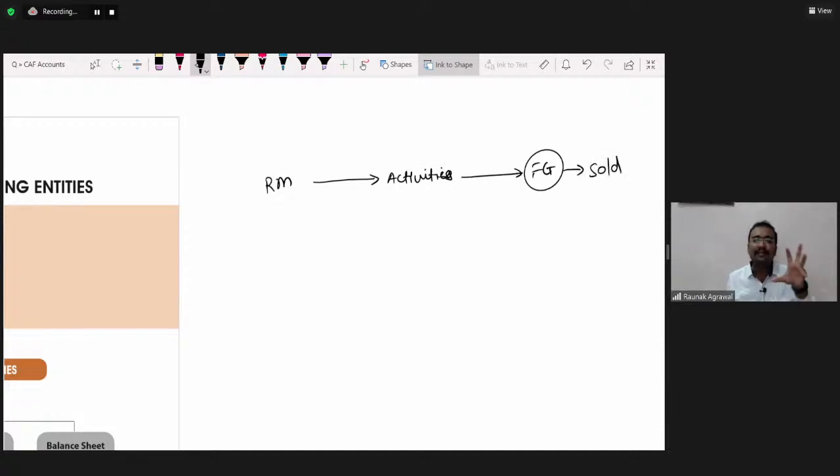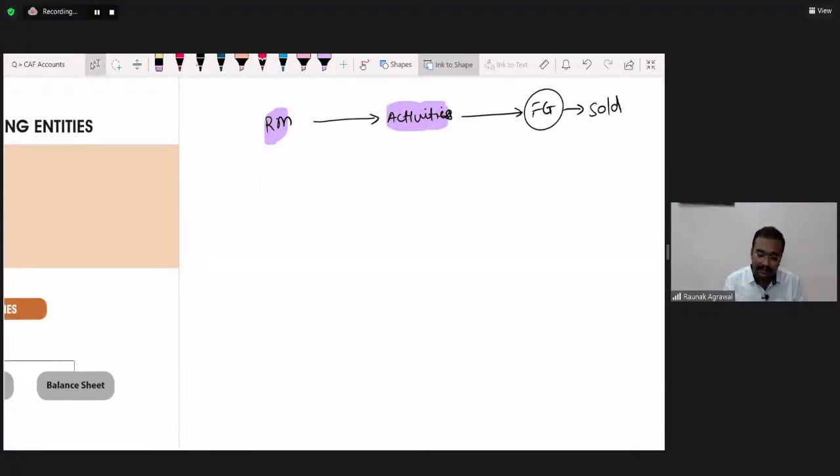So this is the cycle. In case of manufacturing entity, what is the additional part? Procurement of raw material and the performance of these manufacturing activities. This thing is additional. So up till now, in case of trading concern, we prepared the trading account.